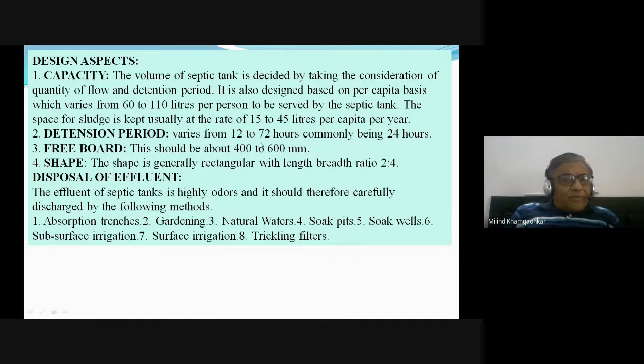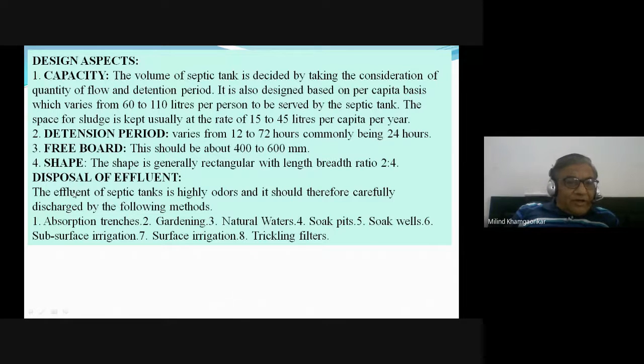Again, a provision is made for the accumulation of the gases, clearing of the gases, and also for any increased quantity of the sewage. Shape is generally rectangular with length to breadth ratio 2:4 or 1:2. ठीक है, यानी if length is 4 meters, then the breadth is 2 meters.